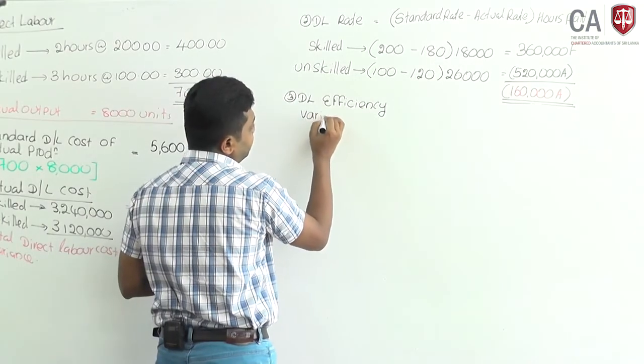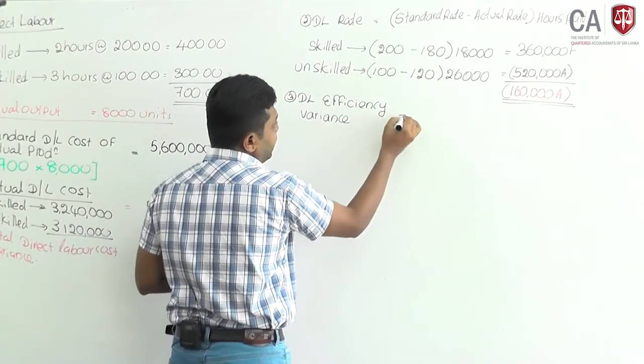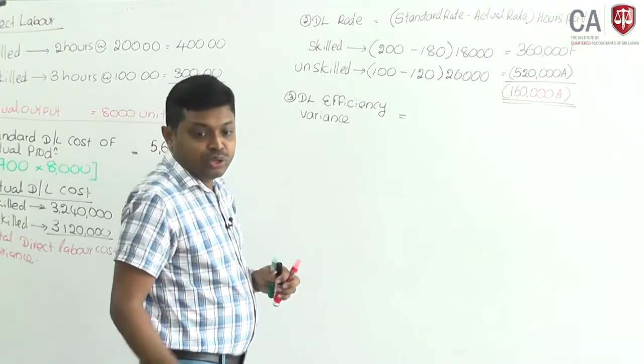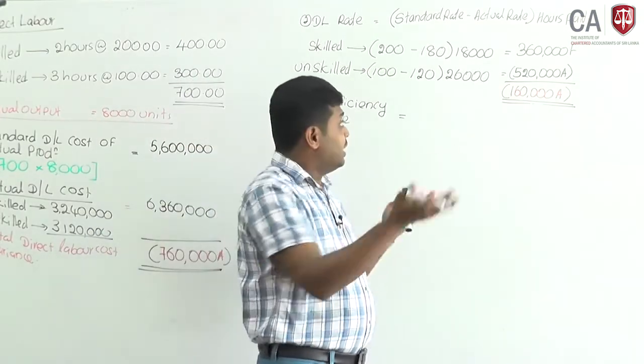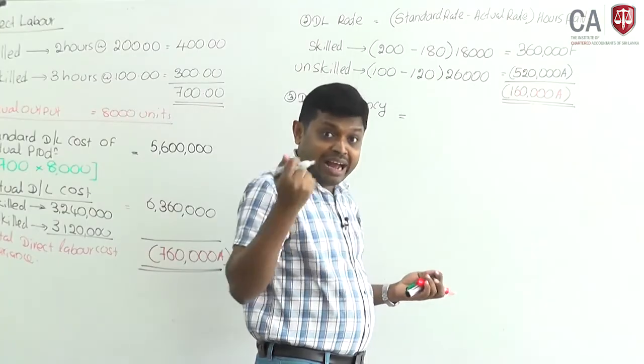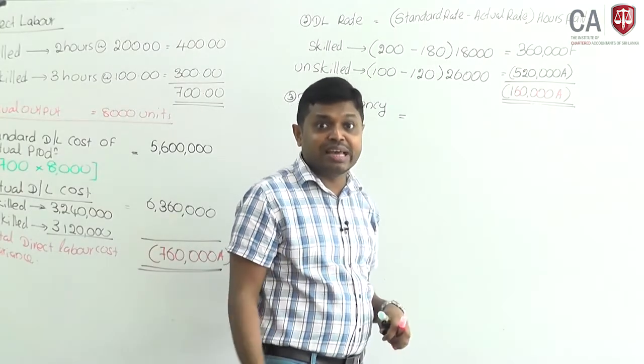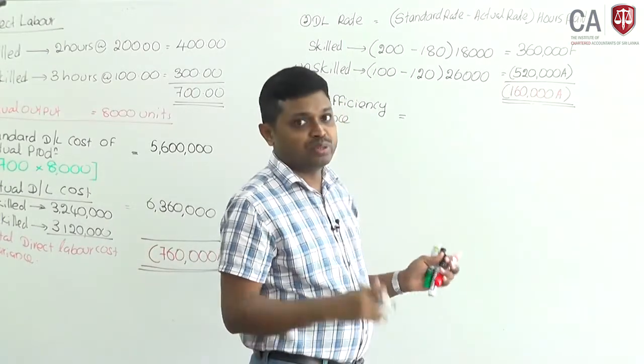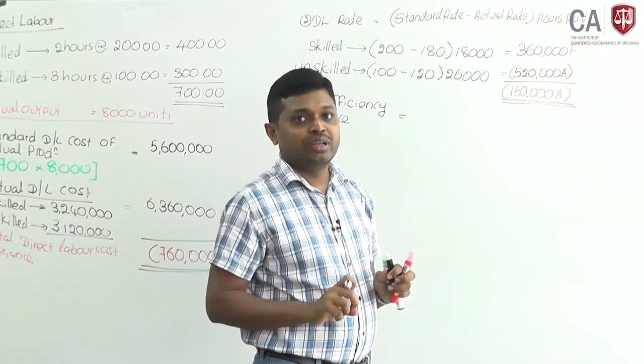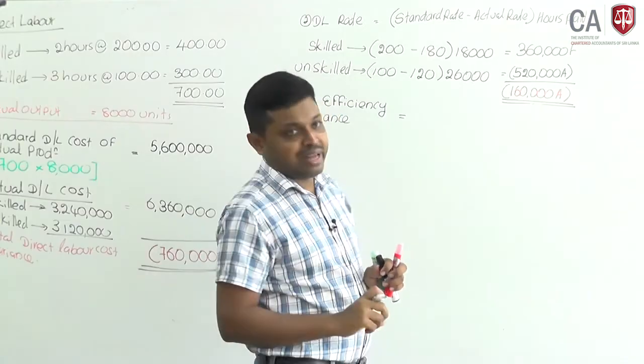You will compare standard hours for actual production against the actual hours worked, not paid, because hours paid include idle time as well.